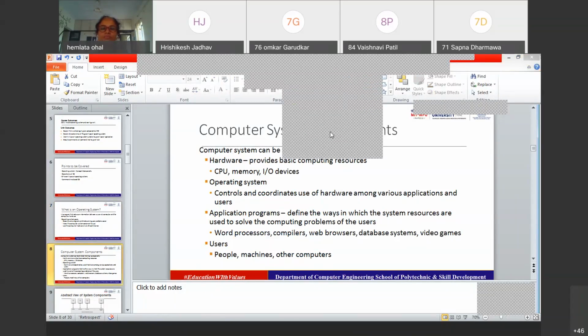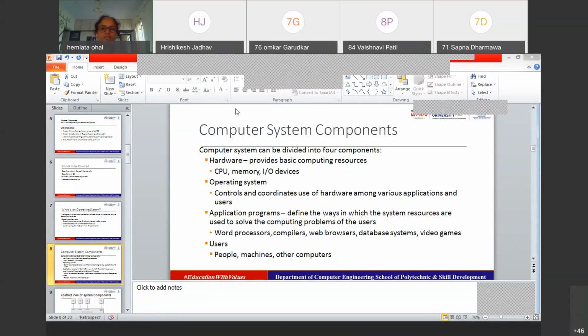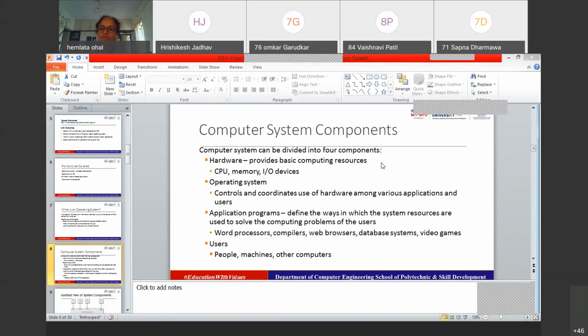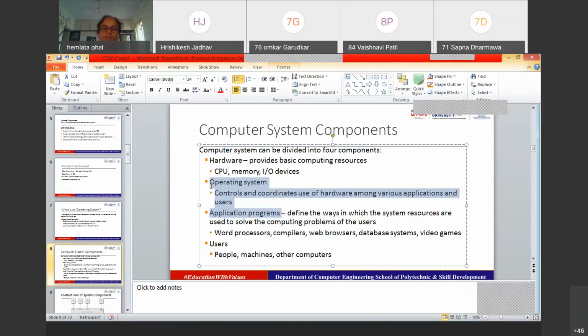Now next is components of the computer system. A very common thing for us: what are the different components of the computer system? A computer system can be divided into four major components. One is the hardware component. Second is the operating system. Third is the application program. Now the application program and the operating system could be treated as the software component. So the hardware component, the software component, and the last one is the user, right?